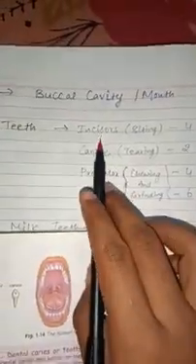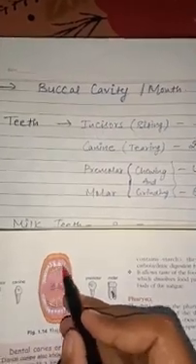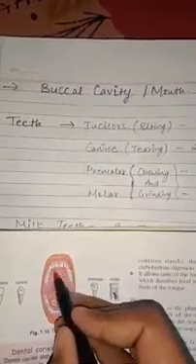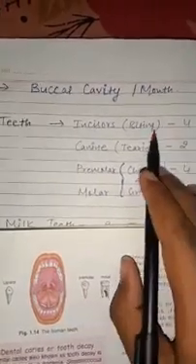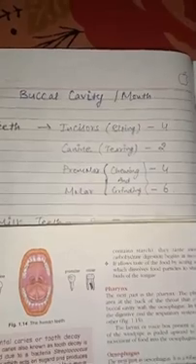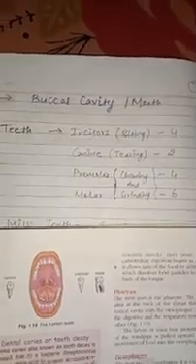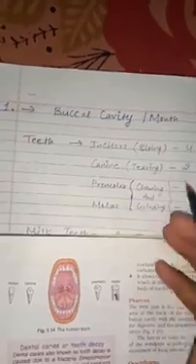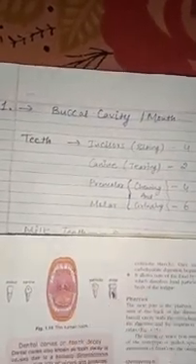Incisors are the front 4 teeth, 1 2 3 4. These 4 teeth are called incisors and they are used for biting purpose. Next is canine, which is used for tearing purpose. They are 2 in number, one this side and one this side.